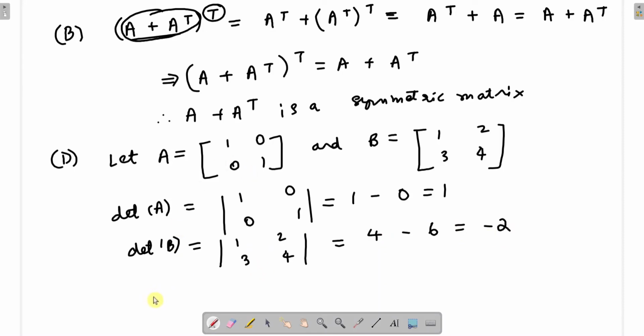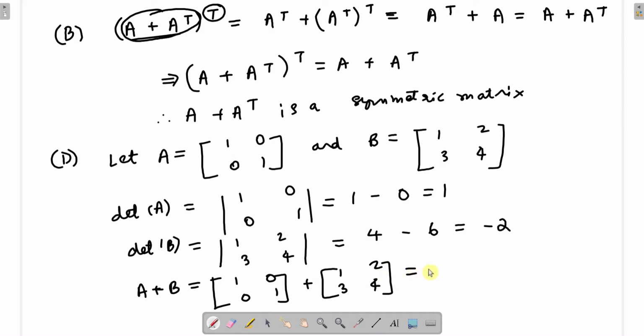Now we have to do what? We have found the determinant of A, determinant of B also. Now we have to find the sum of the two matrices first, because we have to find the determinant of the sum of the two matrices also. So sum of the two matrices will be A plus B, 1 0 0 1 plus you will have 1 2 3 4, right? So this will be equal to 1 plus 1 is 2, 0 plus 2 will be 2, right? 0 plus 3 will be 3 and 1 plus 4 will be 5.